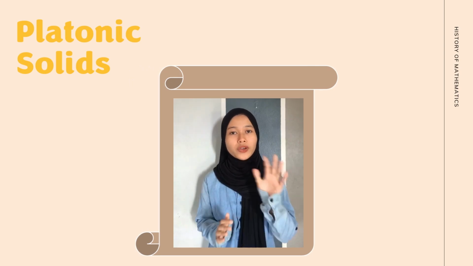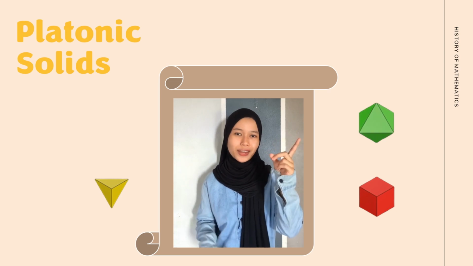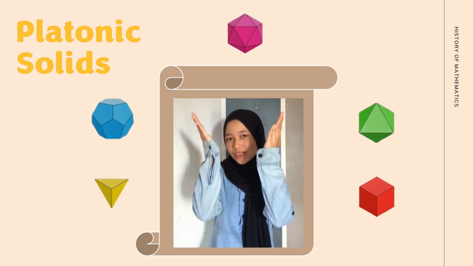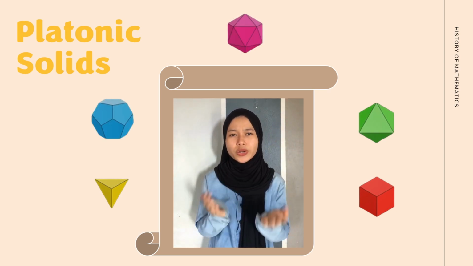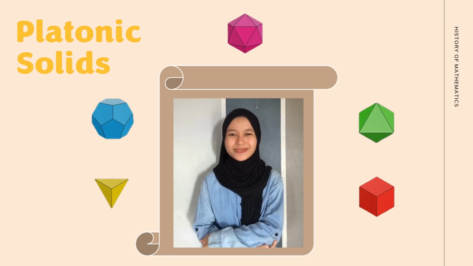There are only 5 Platonic solids in this world: cube, tetrahedron, octahedron, dodecahedron, and icosahedron. Now, who came up with the 5 Platonic solids? Let's find out.